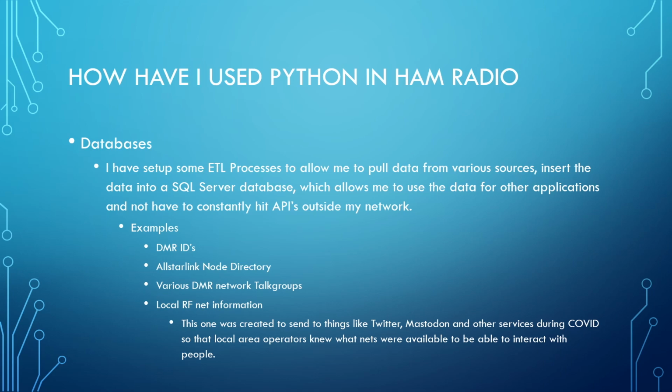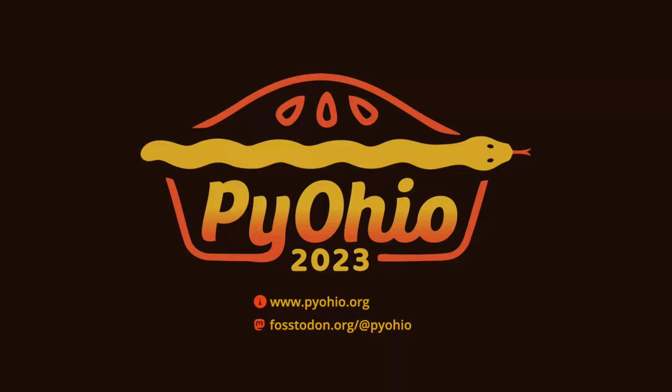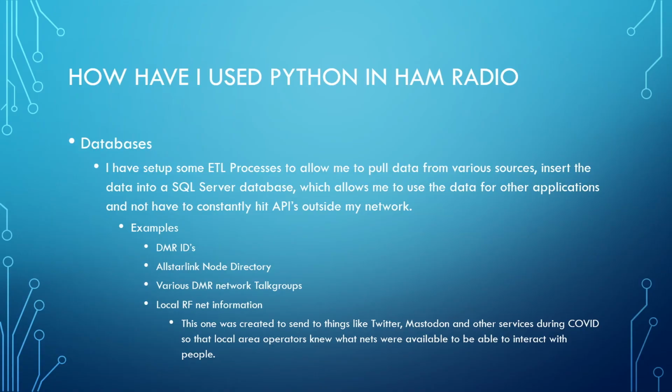I pull in a list of the AllStar Link node directory so I can quickly search for any nodes on the AllStar Link network. I pull in talk groups from different DMR networks, the TGIF network and the Brandmeister DMR network, into data tables. That way I can do lookups against those talk groups. If I see a talk group pop up, I can figure out its name and not have to go to the internet to find it.